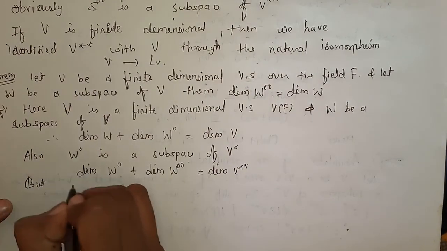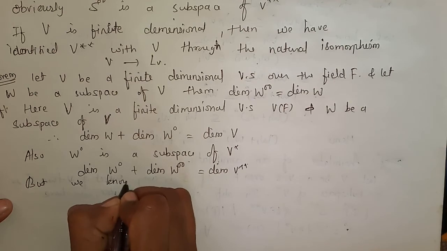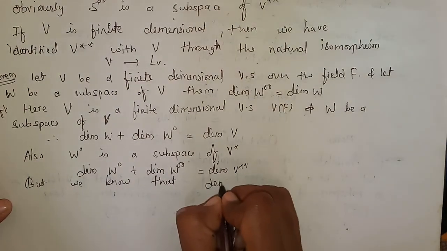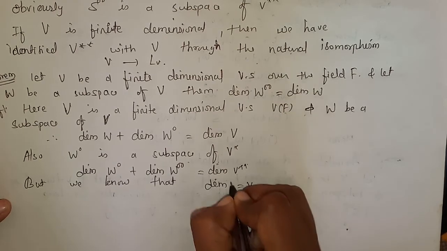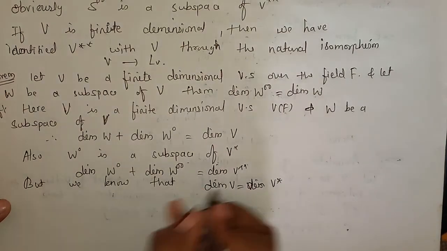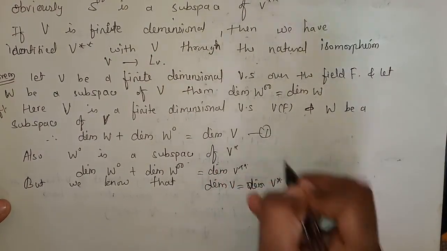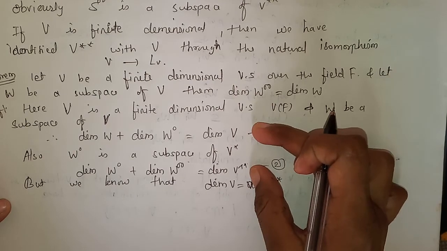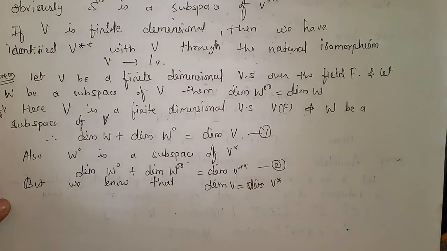But we know that the dimension of V star and the dimension of V are equal. If this is equal, then from equation number 1 and equation number 2, the right hand sides of these two equations are equal, so the left hand sides are also equal.